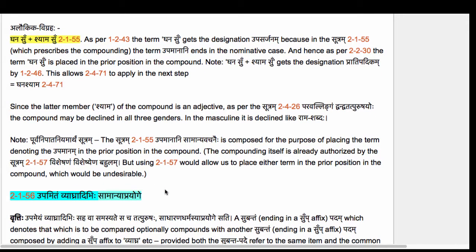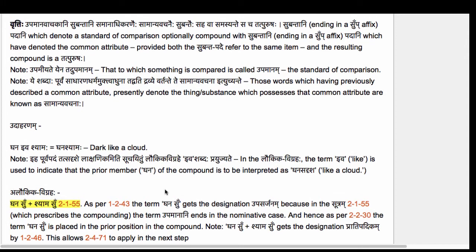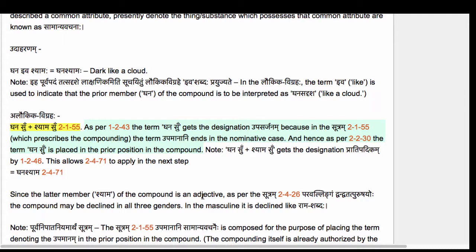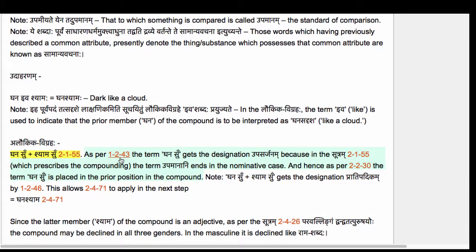Second thing to note is that in the Sutram 2155, the term Upamanani is Prathamanidrishtam, which of course we know by the Sutram 1243, Prathamanidrishtam Samasa Upasarjanam, that is going to get the Upasarjana Sanya, and then by 2230, Upasarjanam Purvam, that gets placed in the prior position in the compound. So Subantam Padam, which denotes the standard of comparison, is placed in the prior position in the compound when authorized by 2155, like Ghana Shamaha. Ghana, which denotes the cloud, is the standard of comparison.